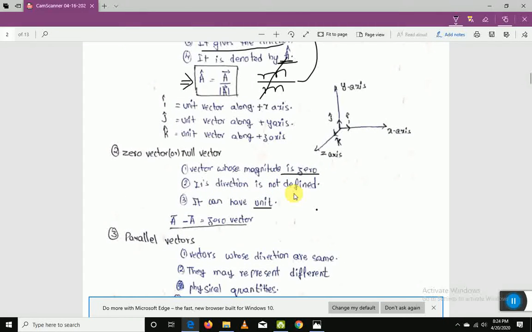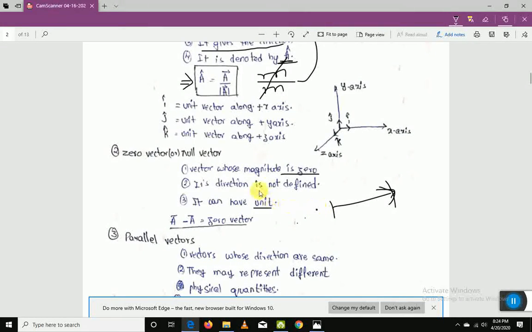Why is the direction not defined? Because see, if I draw some random vector like this, if there is some length, it can show a particular direction, isn't it? If there is no length, how can it show? It's like a dot, isn't it? With zero length you can only make a dot, not even a dot.